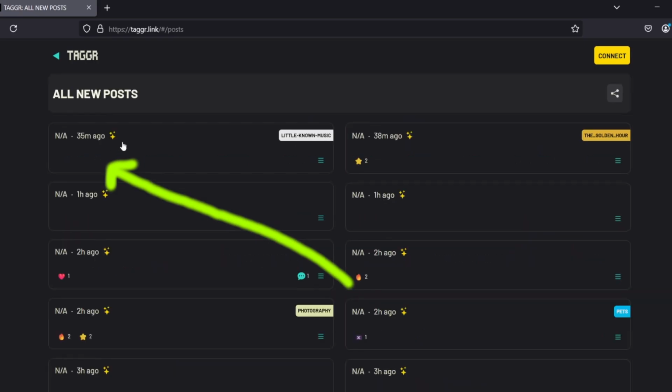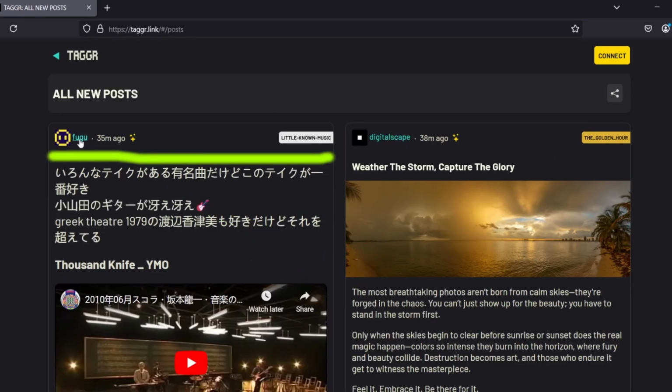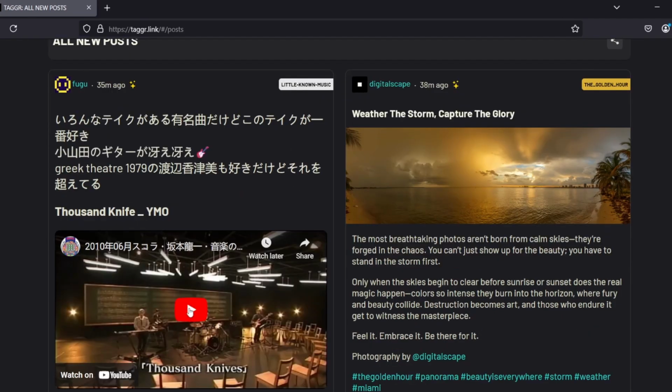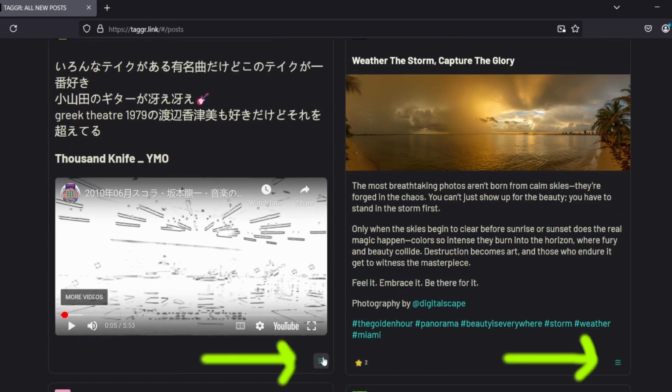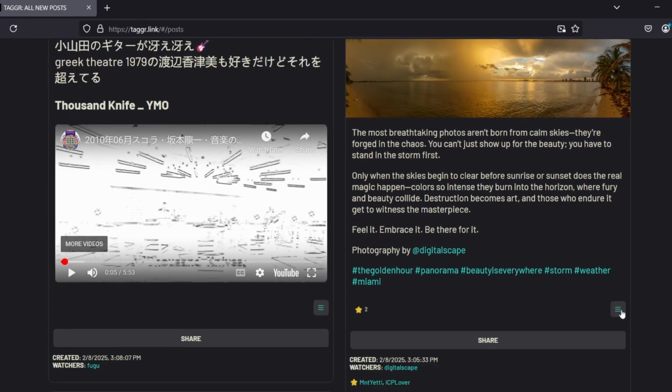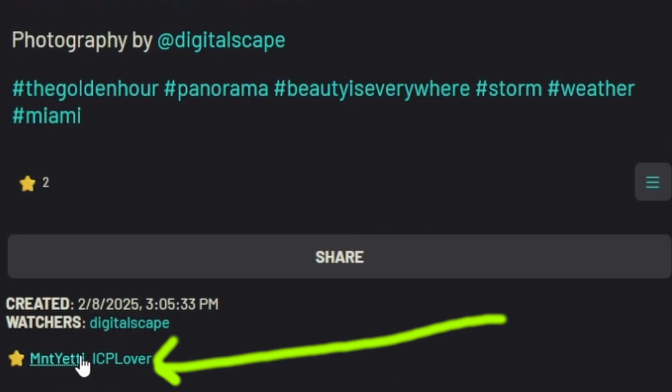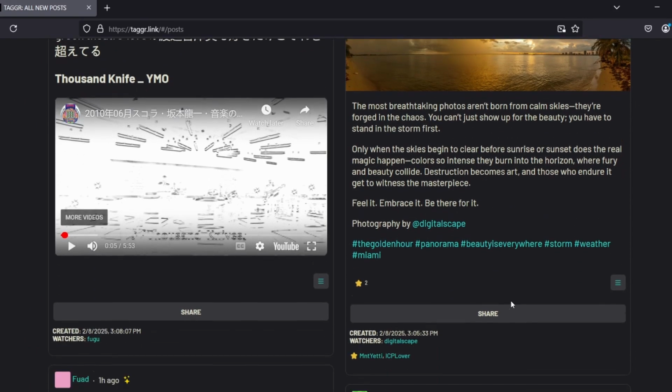We could also look at all new posts. Here we have the user, this is when it happened, here's the realm it was in, Little Known Music, and Fugu posted 1,000 knives under the Little Known Music site. Here's Digitalscape's post, the golden hour. If you want to respond to a post, you click on the hamburger. If you're signed in, it gives you options to like. And these are the Taggr users who really like this photo. They gave it 2 stars.